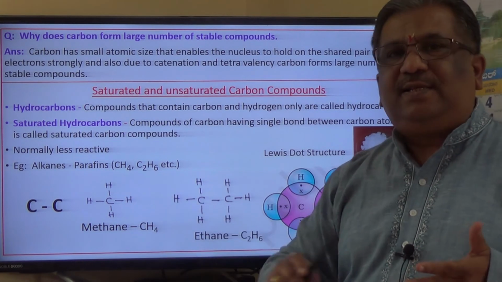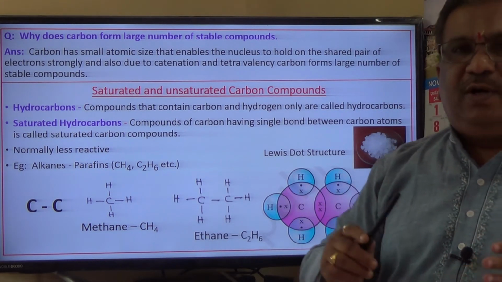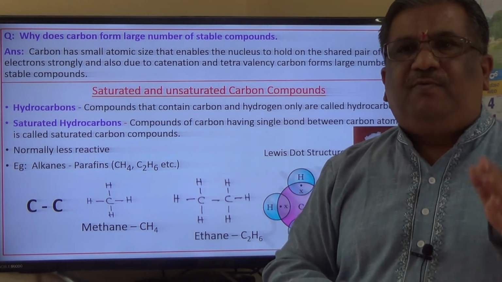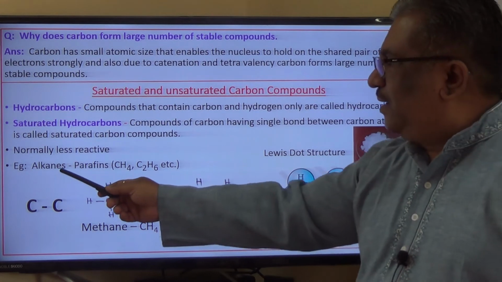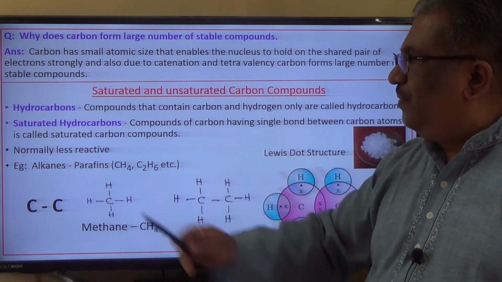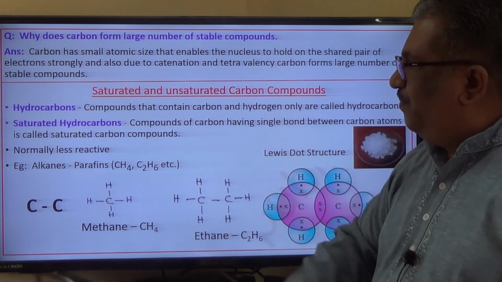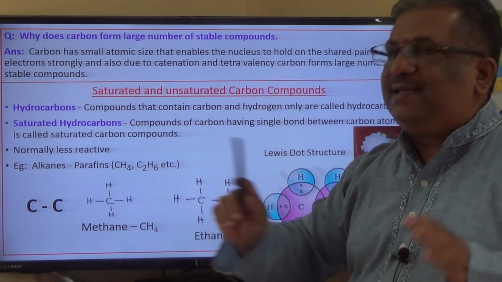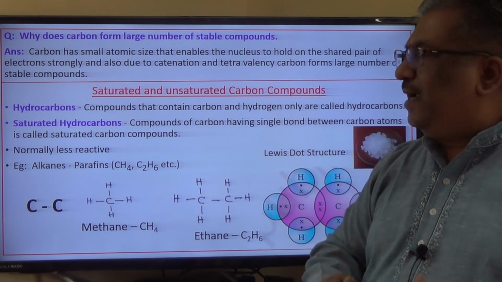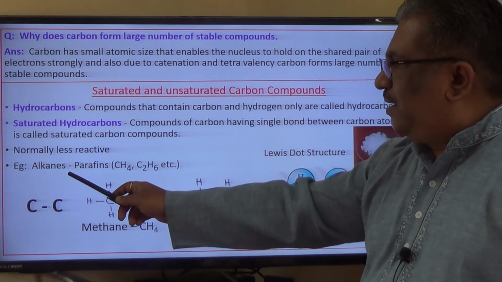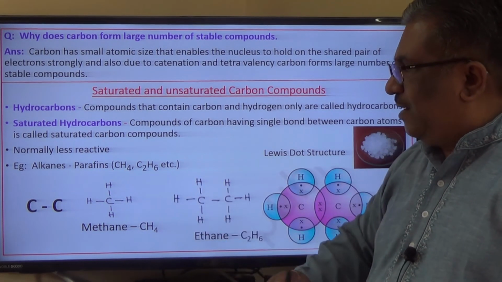See, alkanes, alkenes and alkynes we are going to study further. For the time being, just try to remember the names here. Alkanes are the examples of saturated hydrocarbons. These are normally less reactive in nature. Those are not very reactive. Examples are methane, ethane, etc.